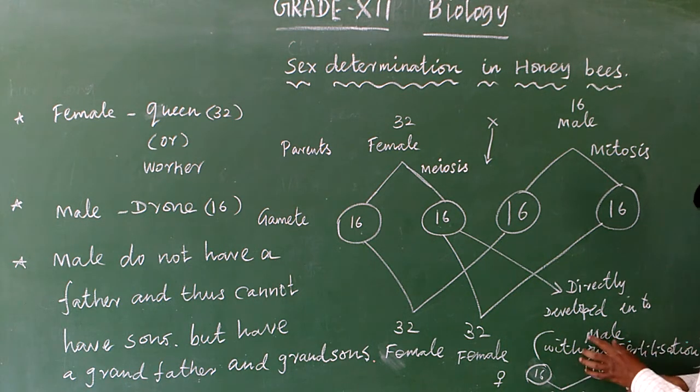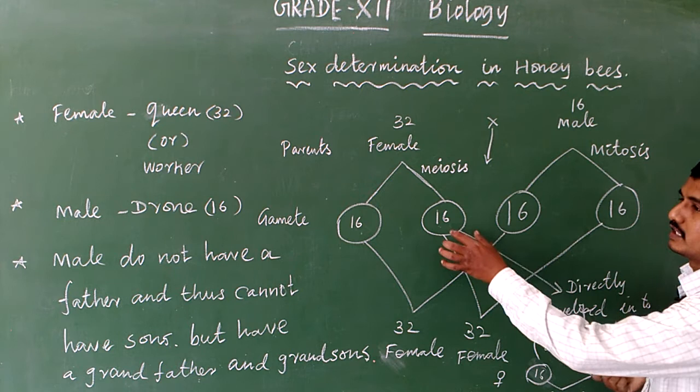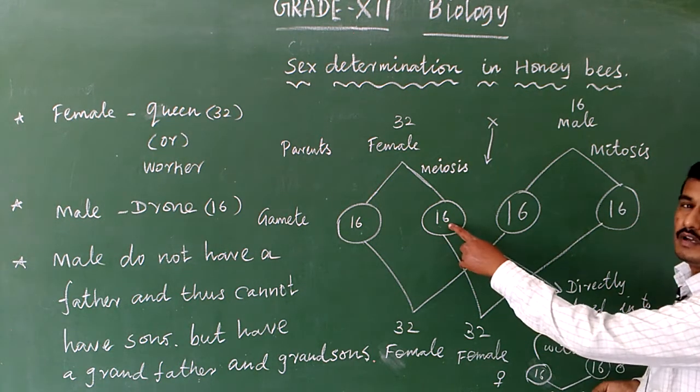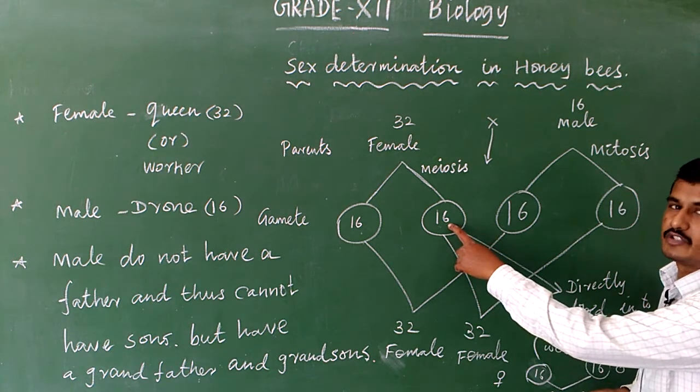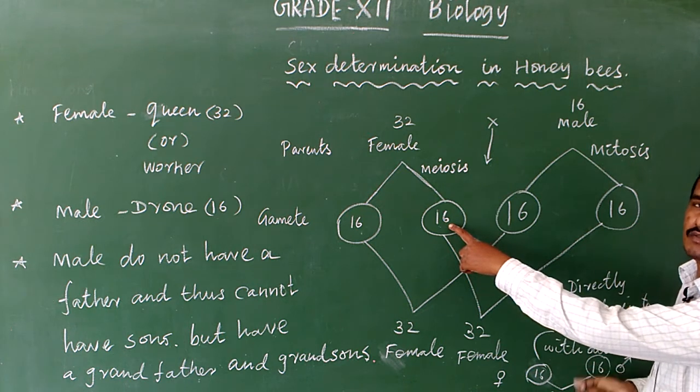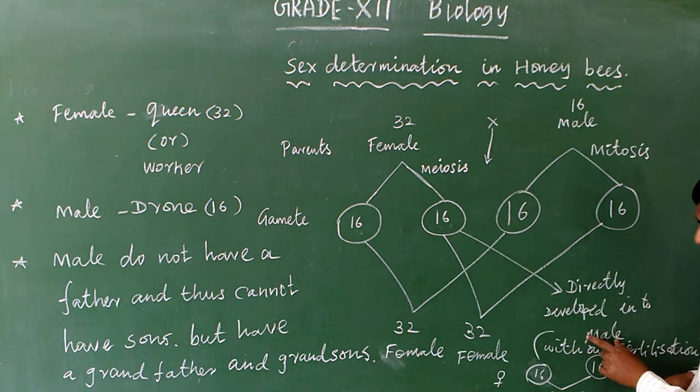So the male does not have a father because the male is developed from the mother's gamete directly, without involvement of the father. And the male produces only female organisms, not male organisms, because after fertilization with the female gamete it produces a female child only.